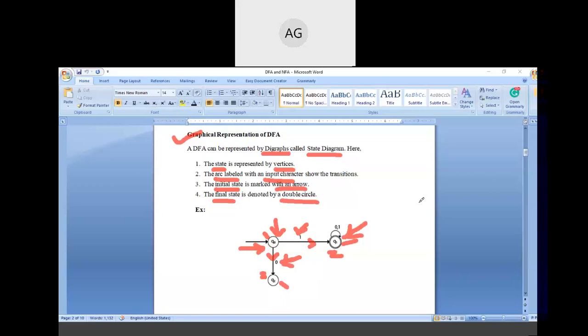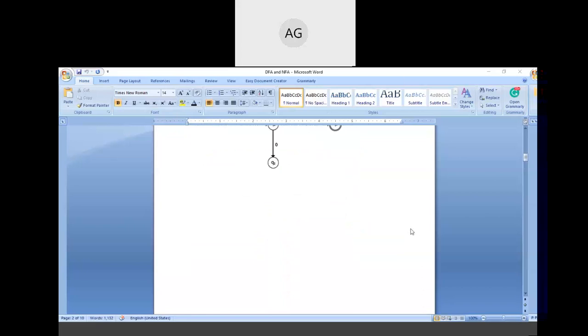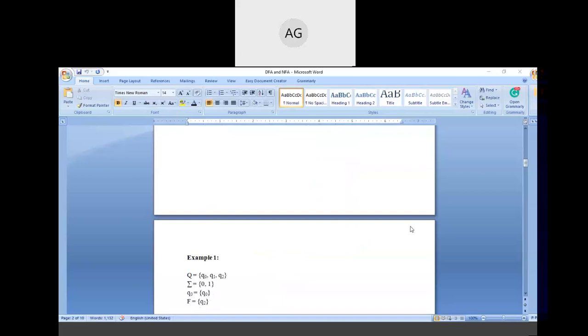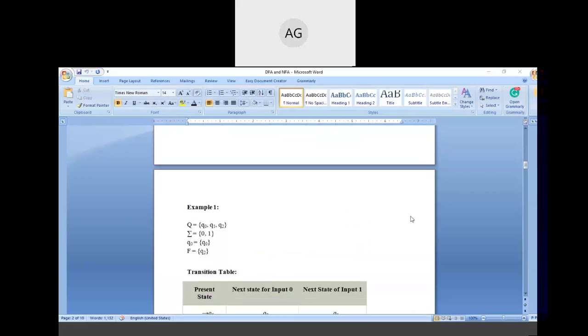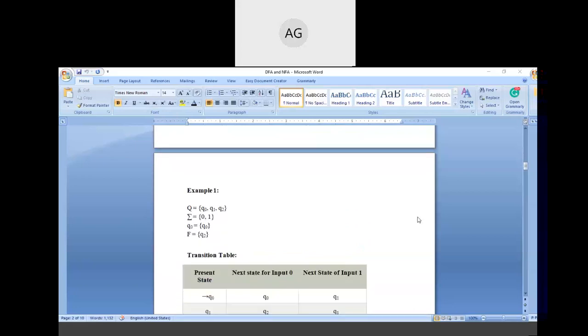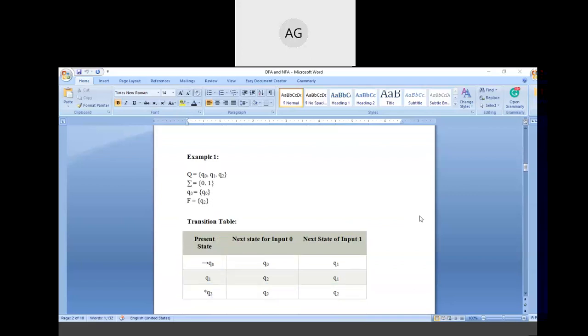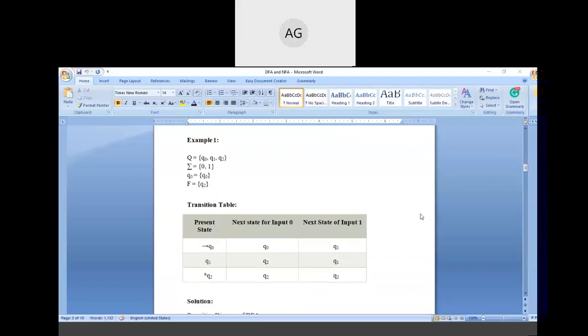I think all of you understand how we can represent the DFA graphically. So moving on to the next topic. Let us discuss some examples related to the DFA, and how we can solve the DFA.